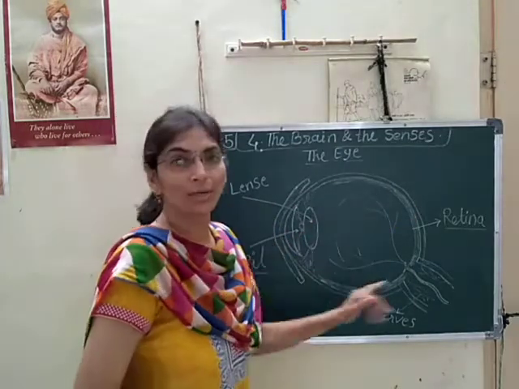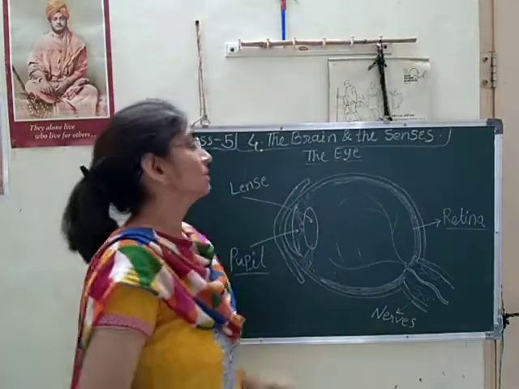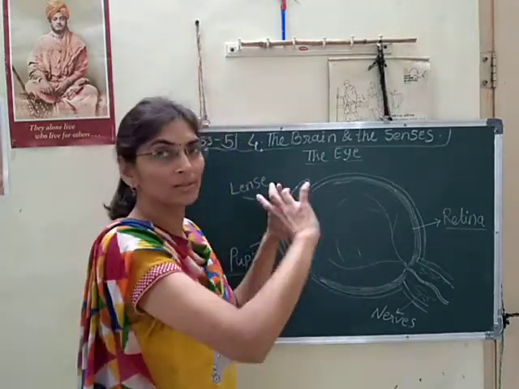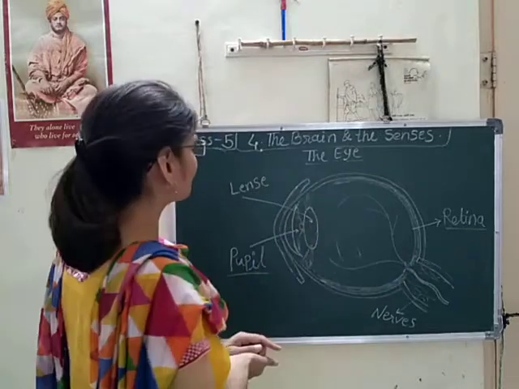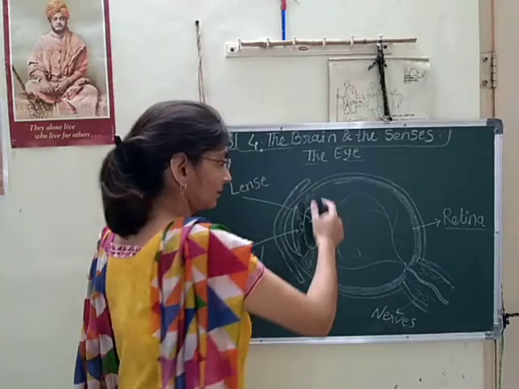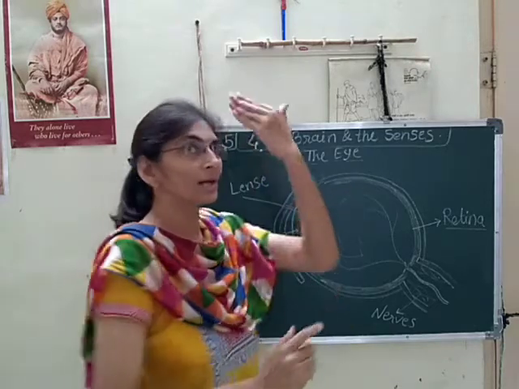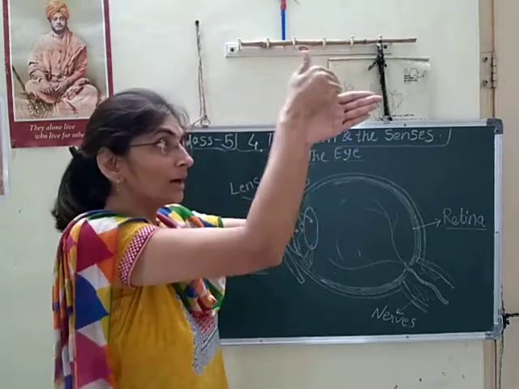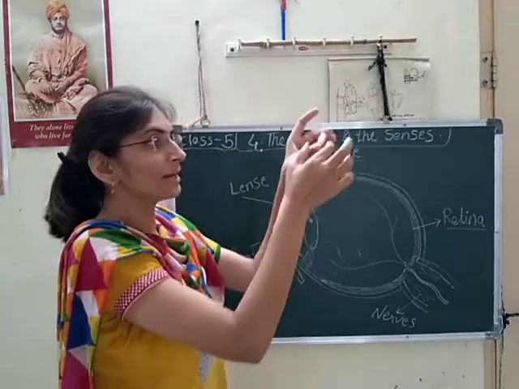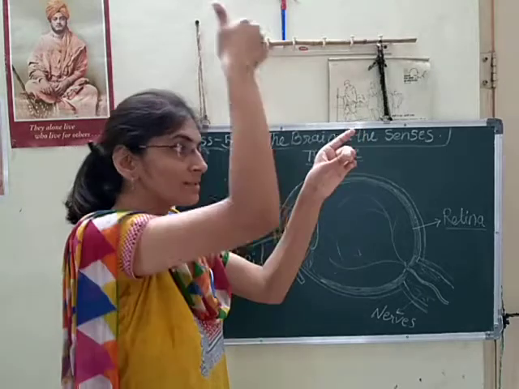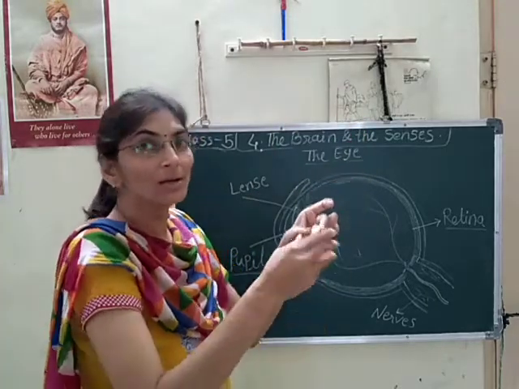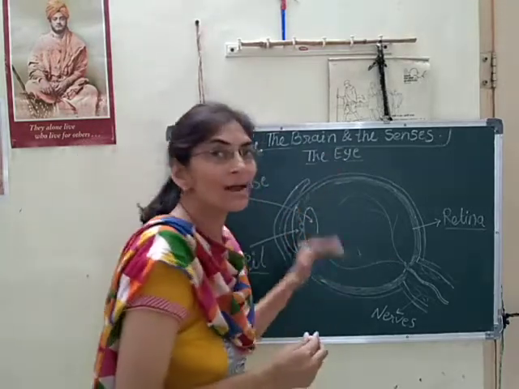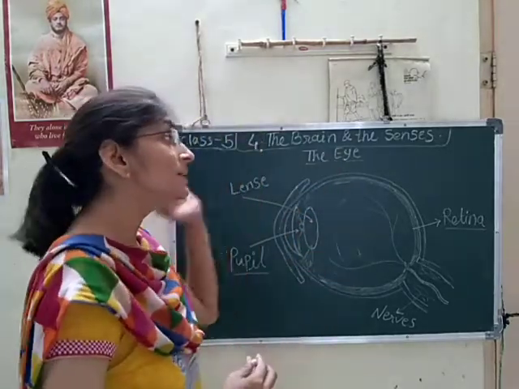And then we will go to the eyeball. What is the structure of the eyeball? You know that it is circular in shape, somewhat oval, not exactly a circle. Internally, if we take a transverse section, suppose this is a cylinder and we cut it like this, a slice will come out. So this slice of the eye we have taken here for the study.